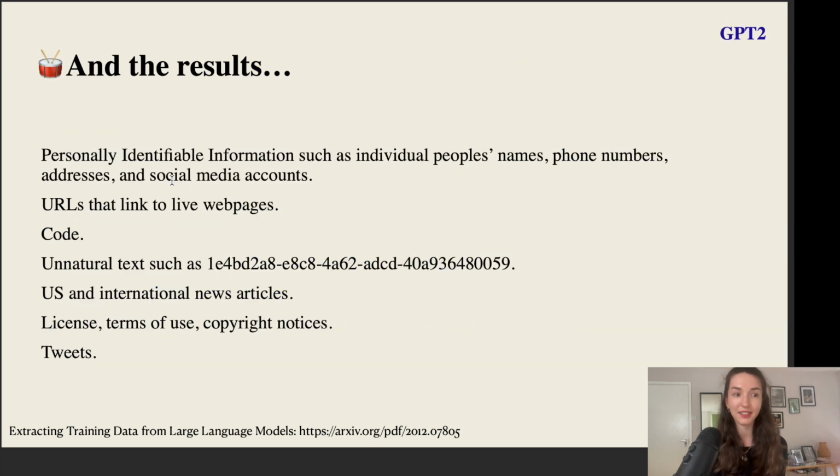And the results that the authors find on the model that is GPT-2 is that they are able to find different kinds of memorized content, such as personally identifiable information such as names, phone numbers, addresses, social media accounts, URLs that are linking to working web pages, all kinds of different codes, news articles, licenses, and even tweets.